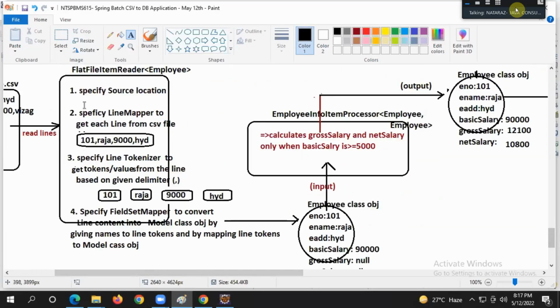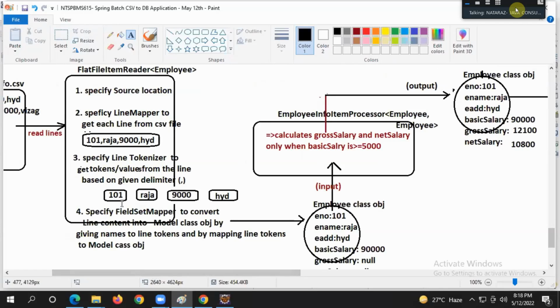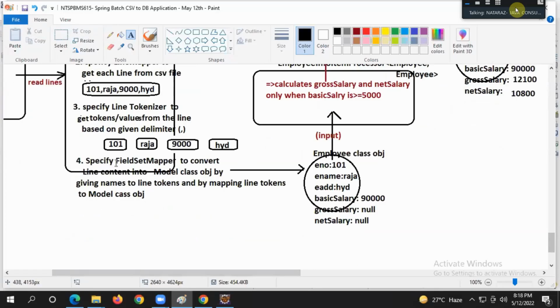I'm making life simple, guys. To draw all these diagrams, I took a lot of time for previous batches. To save time, I'm just opening ready-made diagrams. Don't worry, one fine day I will draw the same diagrams in front of you. Are you feeling comfortable? It's only to save time, guys, nothing else.